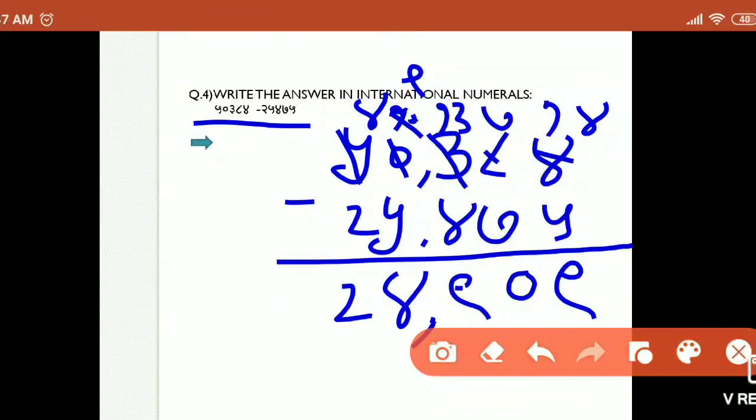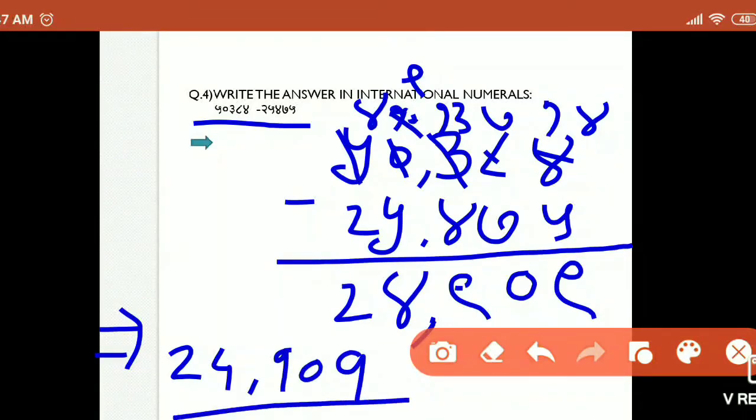24,909. But this is the answer in Devanagari script, and we have to write its answer in international numerals. So you have to choose the option from the 4 which is written in this way, 24,909. 24,909 is the answer for this question. In the exam you have to solve this example on the rough work space provided on the question paper, and you have to select only the option given from those 4 options.